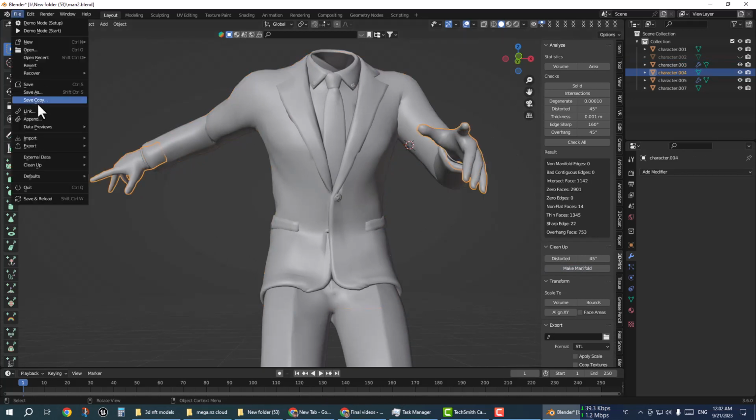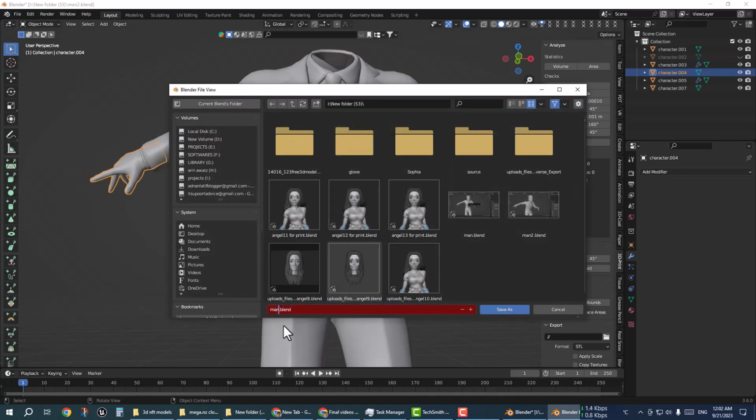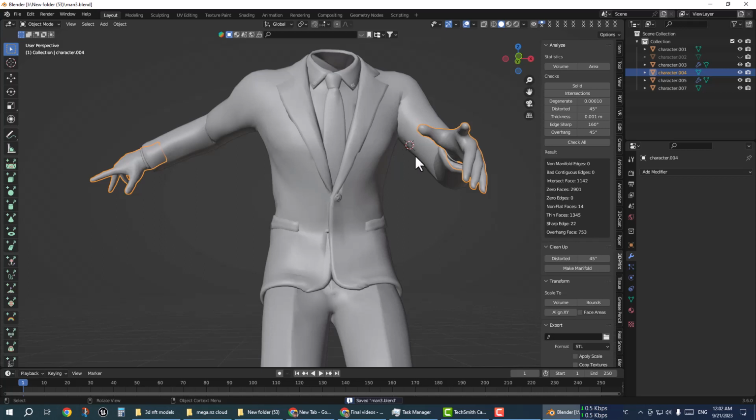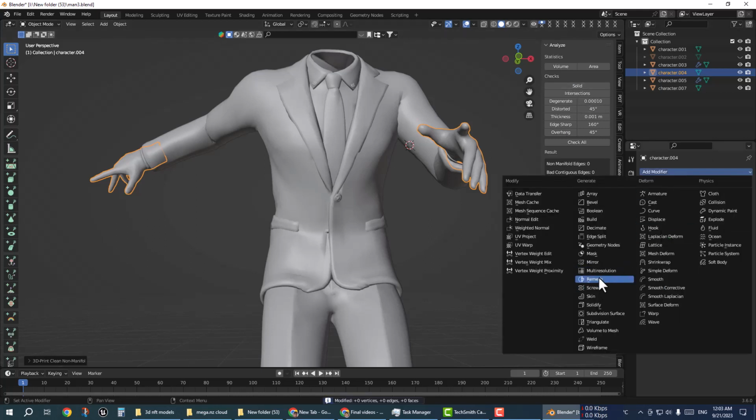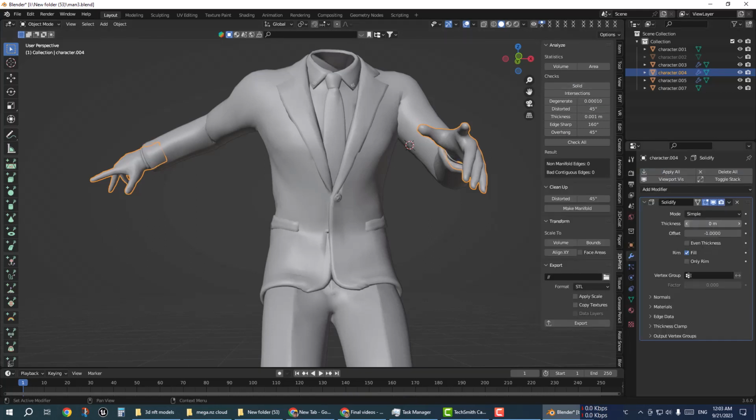Now this is done. Save it. Make sure to save all, check all, and make all vertices manifold. Do the same process.